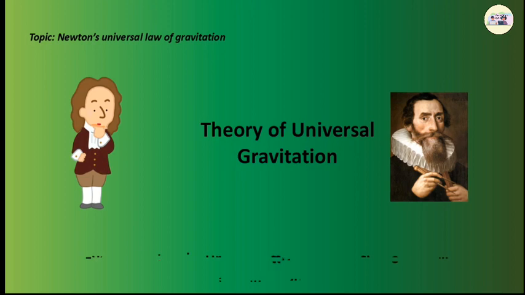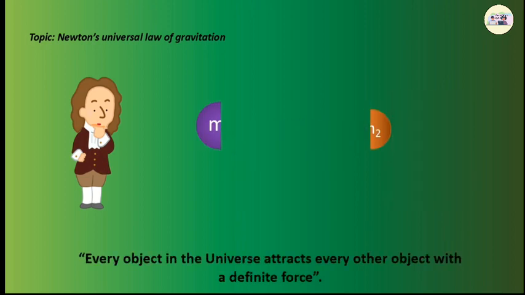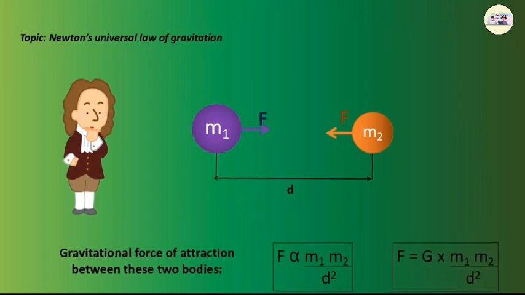The theory says every object in the universe attracts every other object with a definite force. The figure shows two objects with masses m1 and m2 kept at a distance d from each other. Mathematically, the gravitational force of attraction between these two bodies can be written as F is directly proportional to m1 m2 upon d square, or F is equal to G into m1 m2 upon d square.